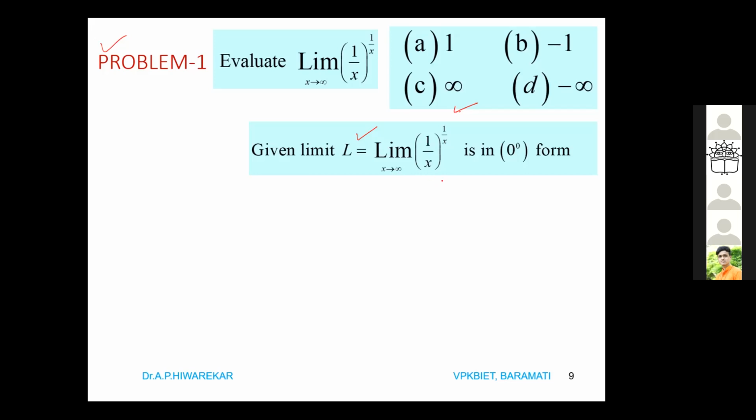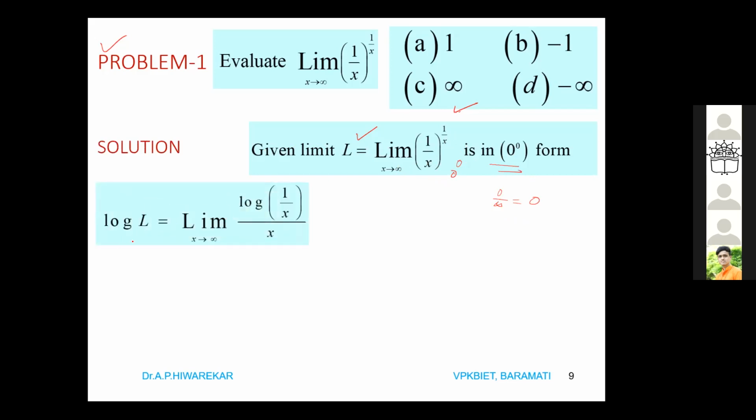So we assume that the given limit is L, which is (1 by x) power 1 by x as x tends to infinity. When you substitute, 1 by infinity is 0, and the exponent is also 0. So we are getting the 0 power 0 form. So take the log, with the limit as x tends to infinity. As we know, log of a power b is b log a.